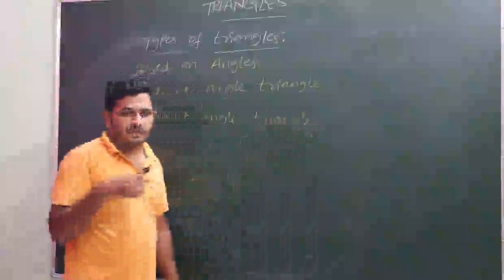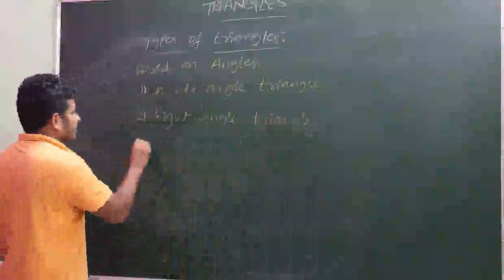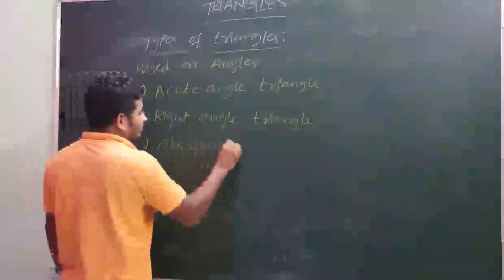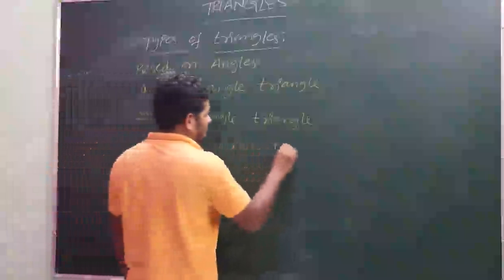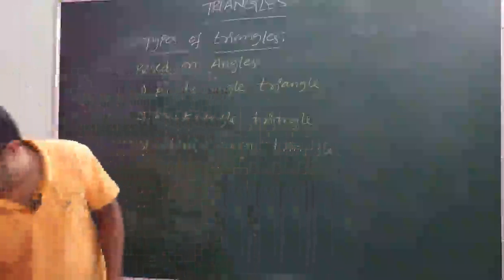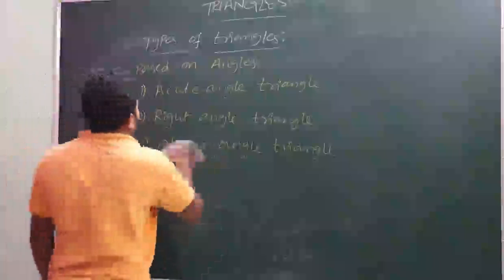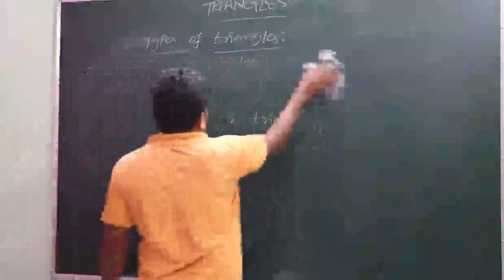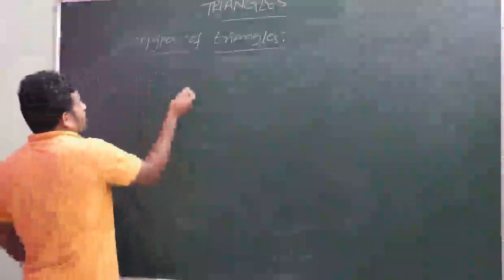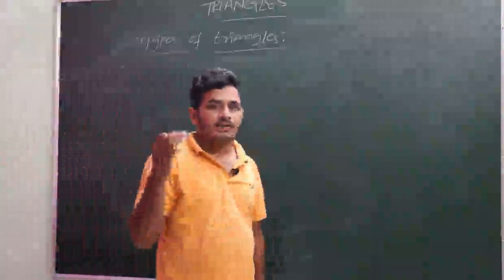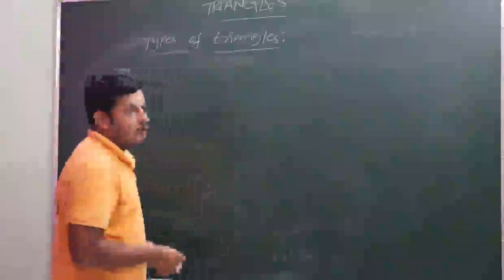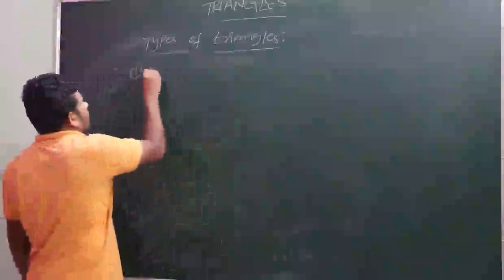So this right angle triangle is also called as right triangle. And third one is obtuse angle triangle. So let us see one by one. Based on angles, we have three triangles. Those are acute angle triangle, right angle triangle, and obtuse angle triangle. Let us see about acute angle triangle.